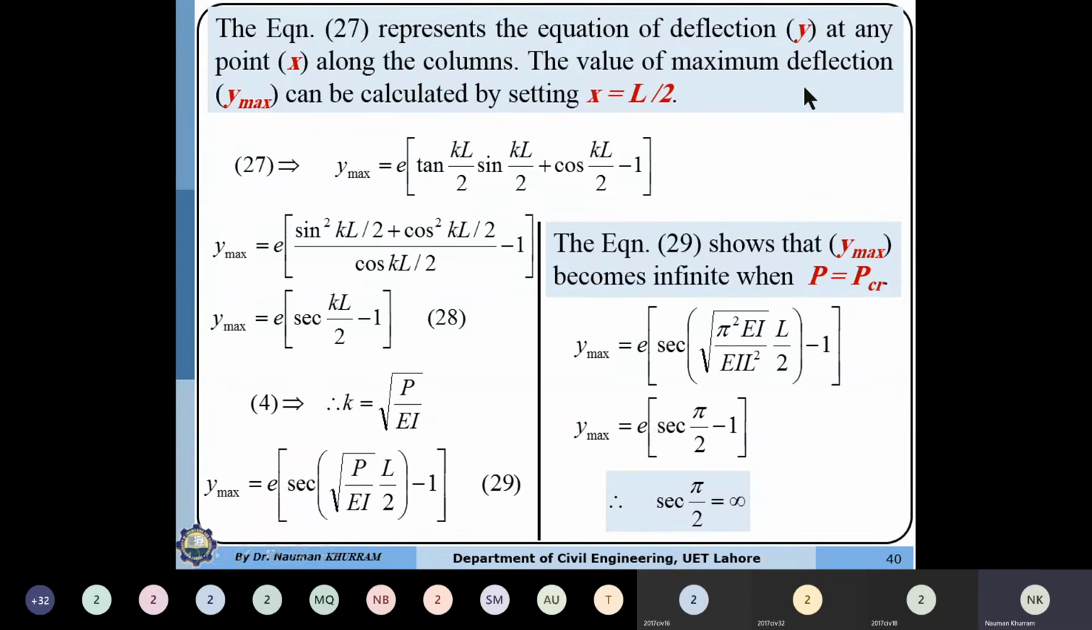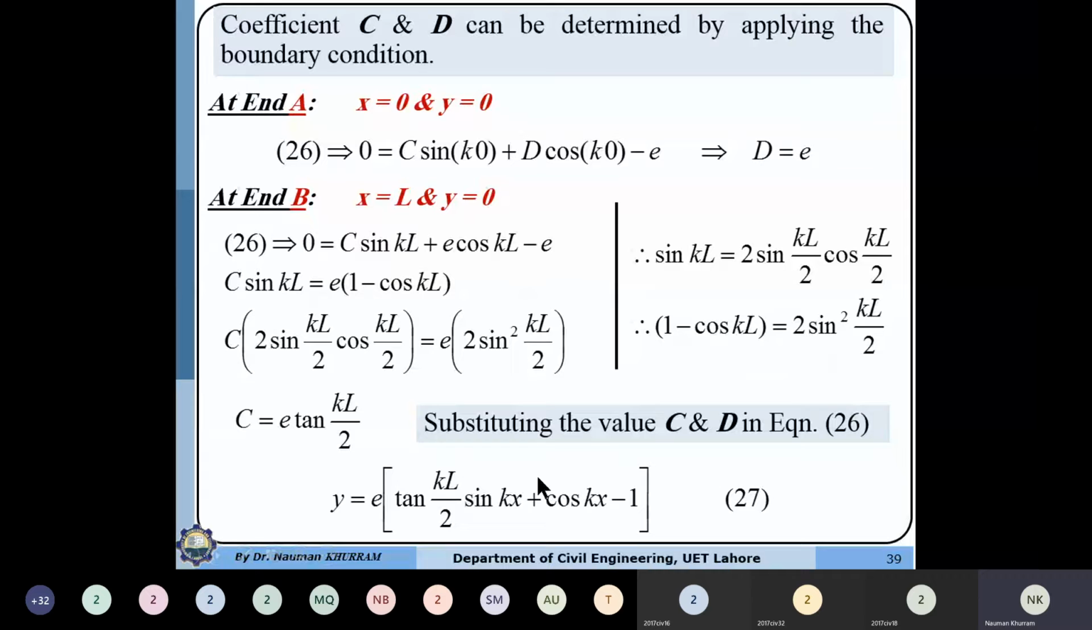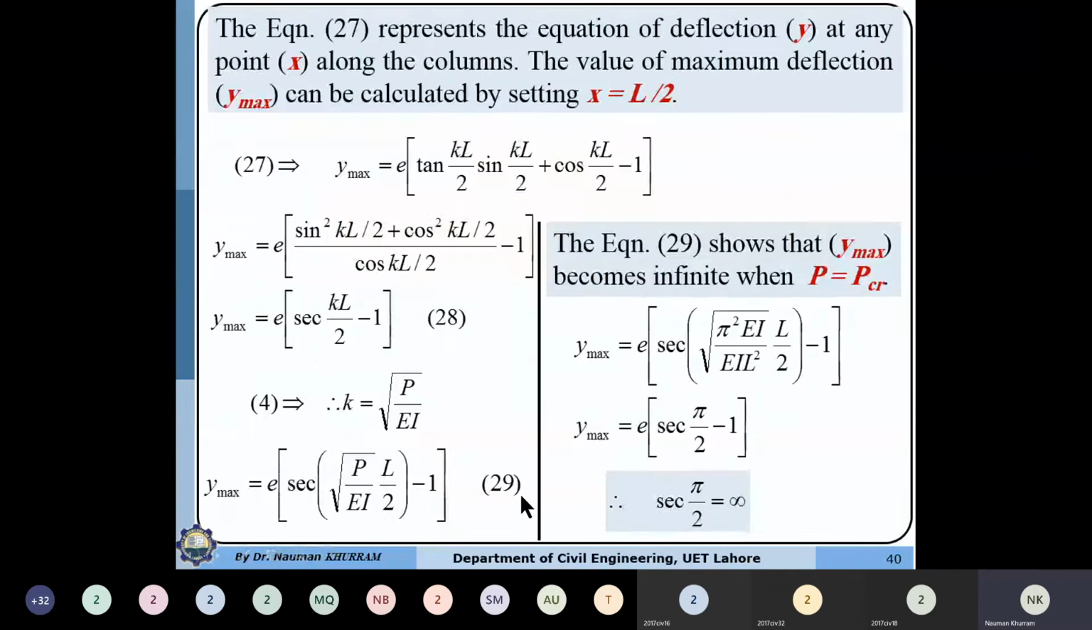The value of the maximum deflection can be calculated by setting x equal to L by 2, because the column is simply supported. If it deflects in the lateral direction, the deflection should be maximum at the center, which corresponds to x equal to L by 2. This means that if I substitute the value of x equal to L by 2, I can determine y maximum. So y maximum is equal to E times tangent KL by 2 into sin KL by 2 plus cos KL by 2 minus 1.